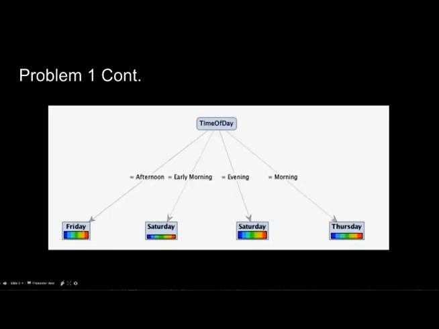crime happening. Saturday early morning and evening, which makes sense just because Saturday is the weekend, people have time off, and stores are unmanned, which could encourage theft or any other kind of crime.